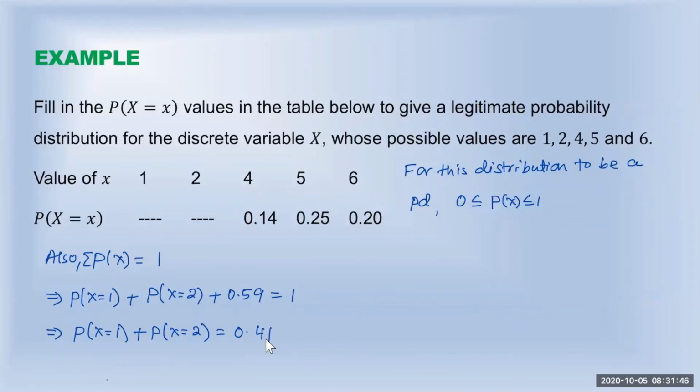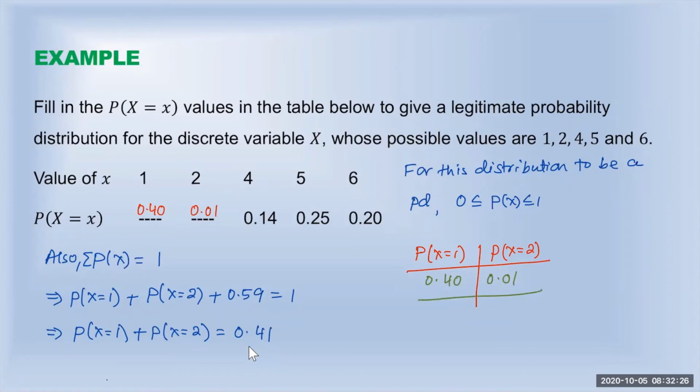So one possibility that I'm going to show you is this. If probability when x equal to 1 is 0.40, then this one must be 0.01, because 0.40 plus 0.01 is 0.41. So that is one possibility. I can write it like this: probability when x equal to 1, and probability when x equal to 2. One possibility is 0.40 and 0.01.